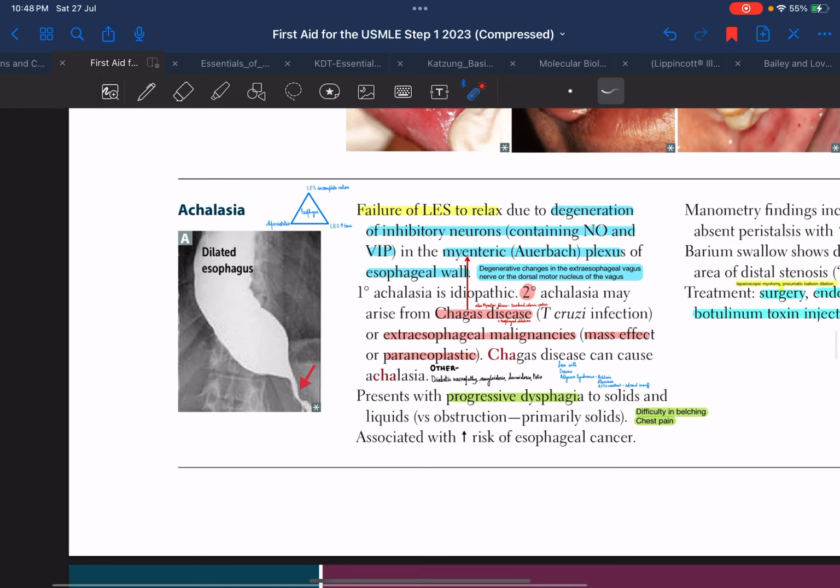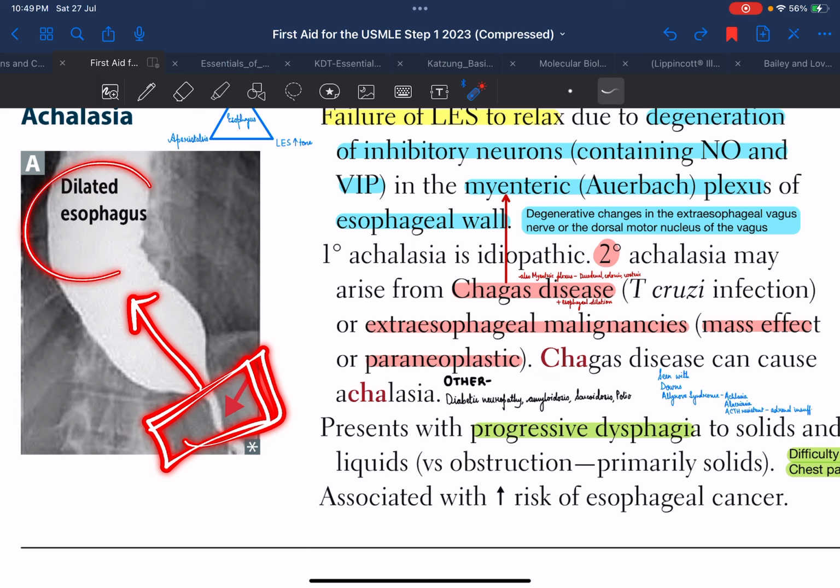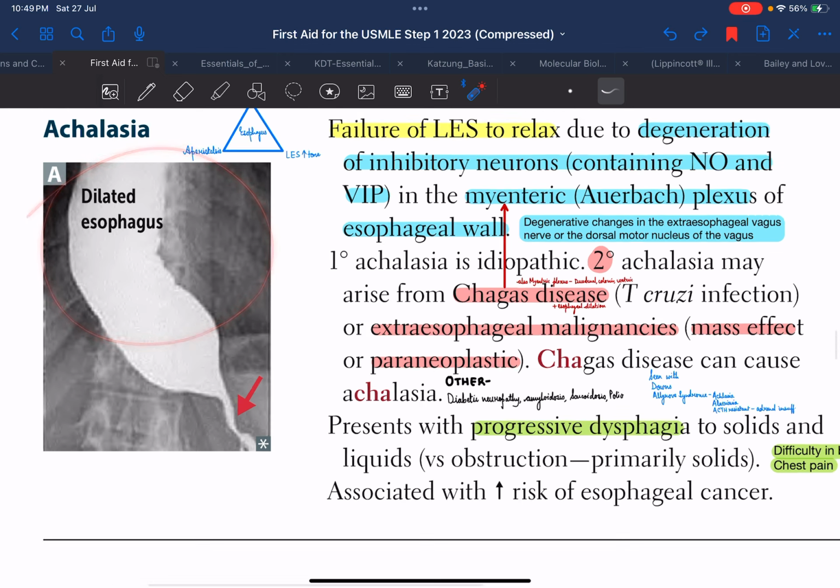How do we diagnose achalasia? We can give the patient a barium swallow and do the radiological study, and this is how it will appear. Basically, this is known as the bird beak appearance, as you can see over here. So this is achalasia, the failure of the LES to relax, and proximal to the LES, the esophagus will be dilated because of the food products, solid, liquid and all. The esophagus proximal to the LES will be basically dilated, right?